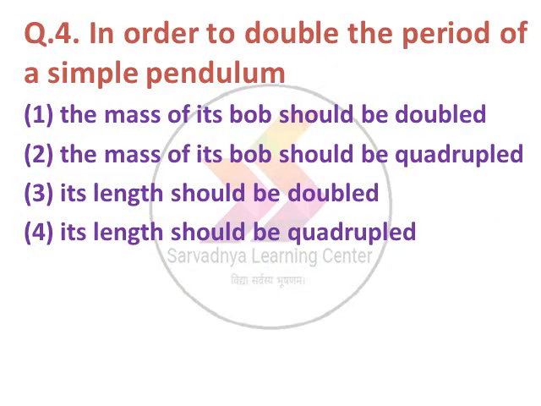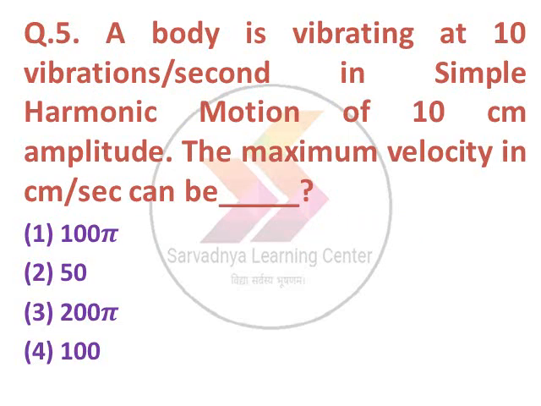Next question, in order to double the period of a simple pendulum, option 1 the mass of its bob should be double, second the mass of the bob should be quadruple, option 3 its length should be double, option 4 its length should be quadruple. The option number 4 is correct. Length should be quadruple.